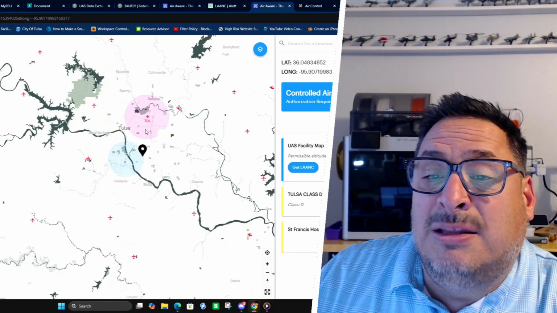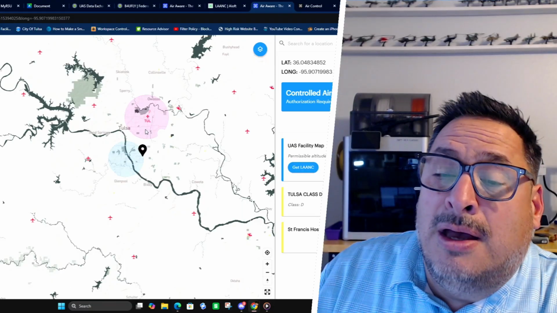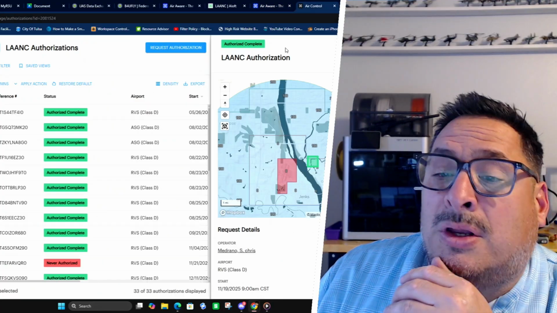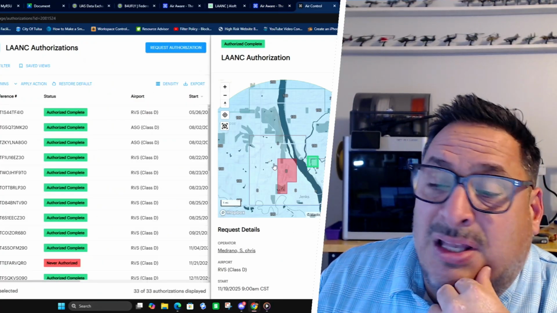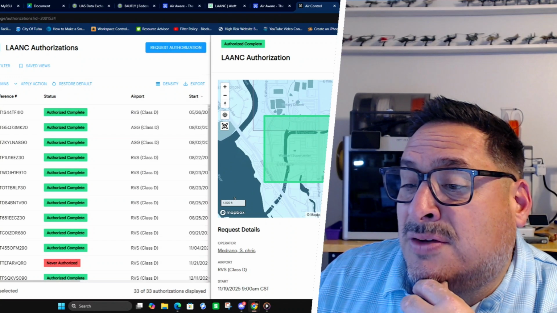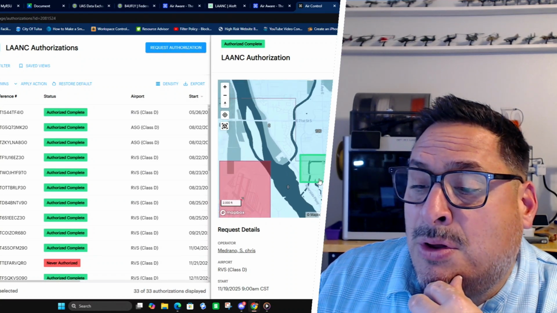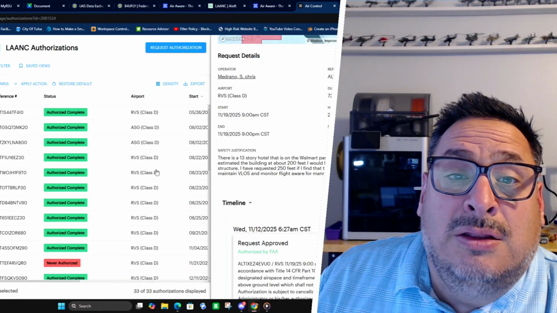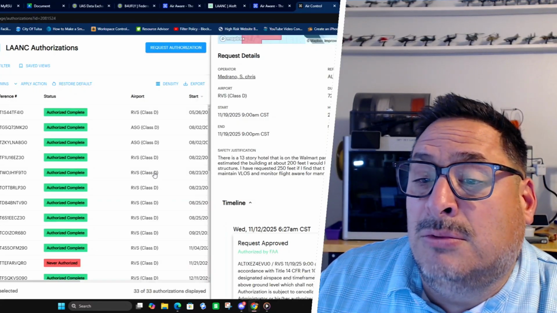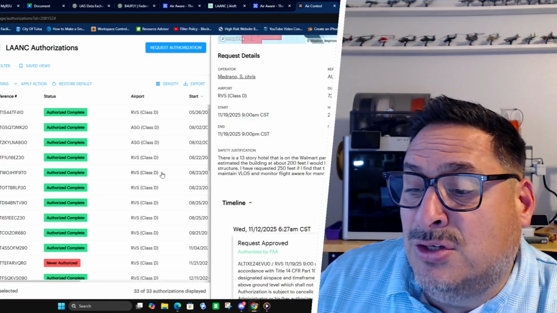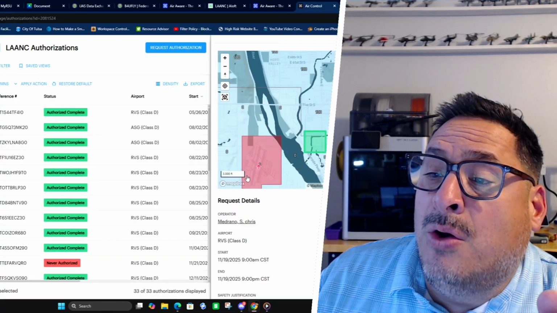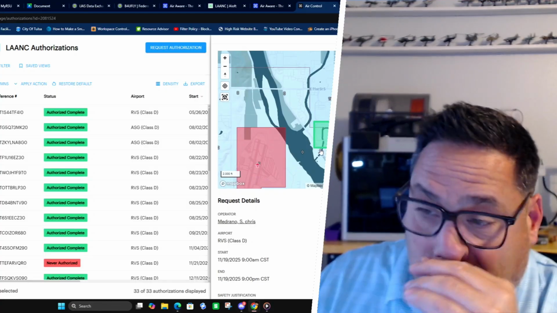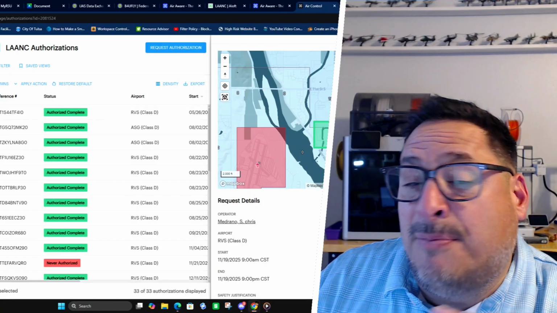Now, once you find the place that you're ready to go, you're going to click here to request LAANC. I want to show you one here as we look at this LAANC authorization. If you notice here, this one is in a 0, but because this local airport, the Jones Airport, they will go ahead and review within about 72 hours, and normally it's shorter. They'll review any request that you may have in that 0 time frame, and they will put that up for further consideration.